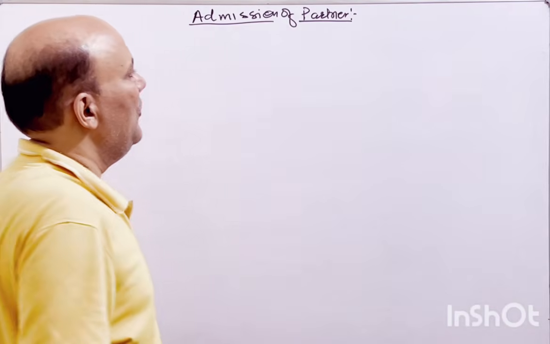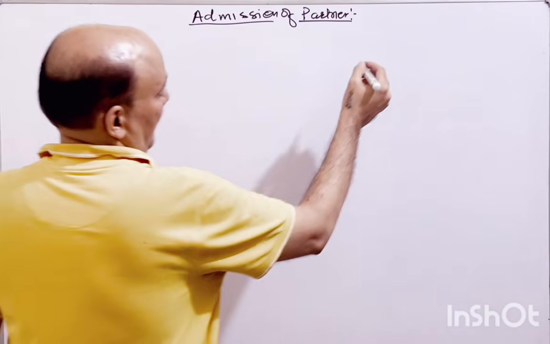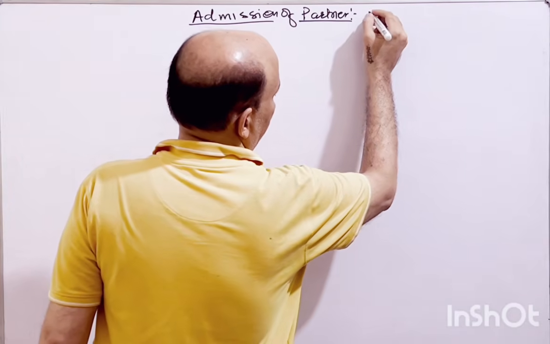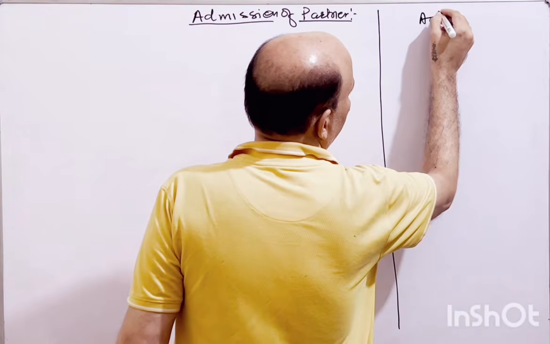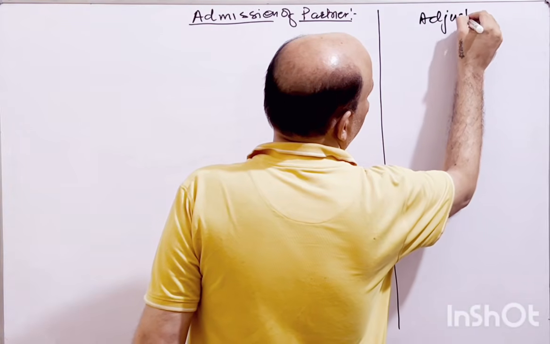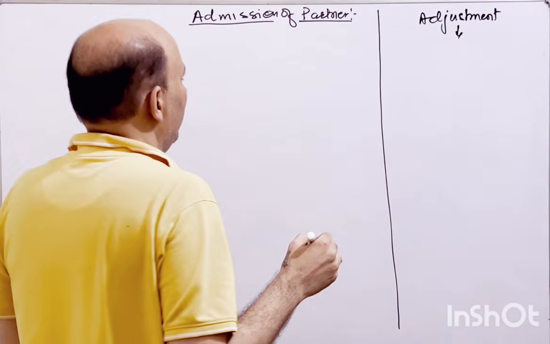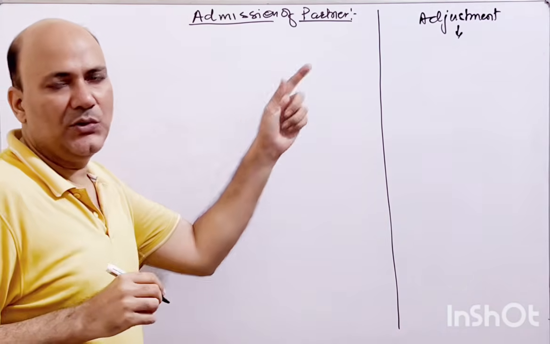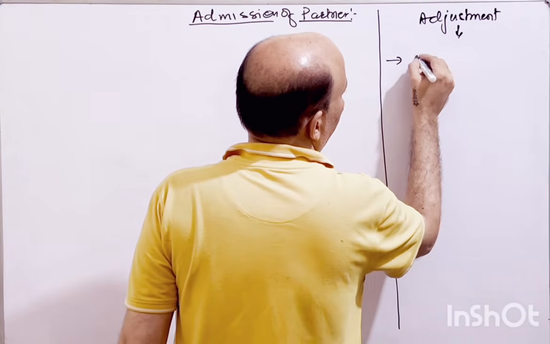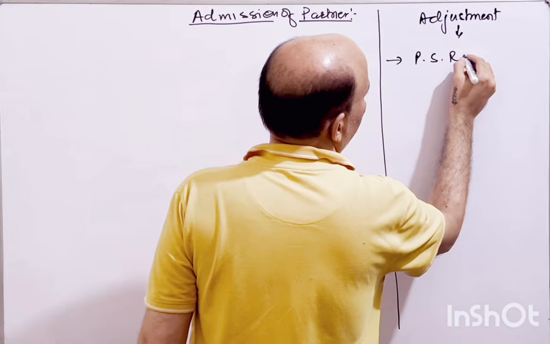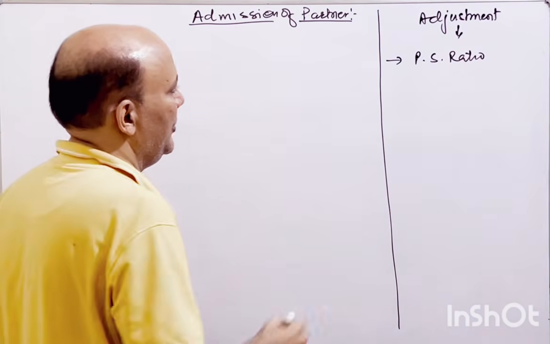Now at the time of admission, what are the things we have to adjust? I'm writing here: adjustment. What adjustments do you have to make when the partnership changes and there is an admission of a partner? You have to change the PSR, the profit sharing ratio.